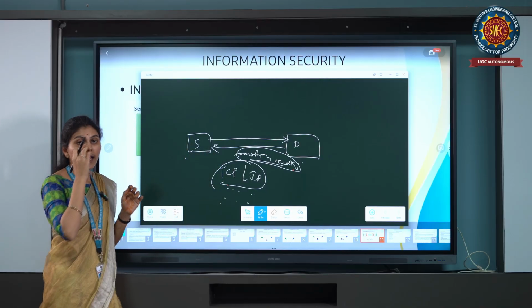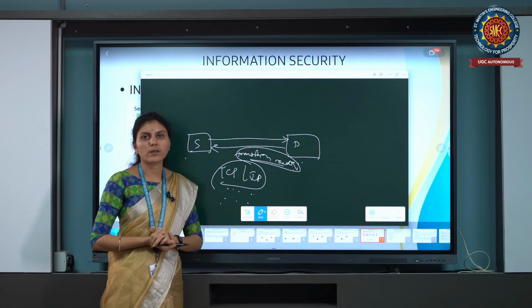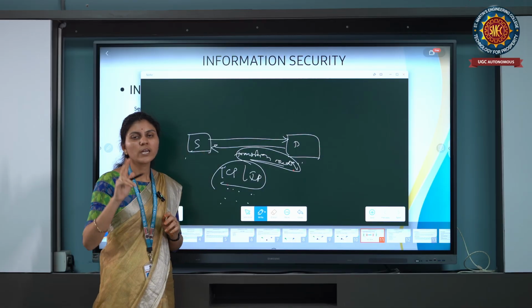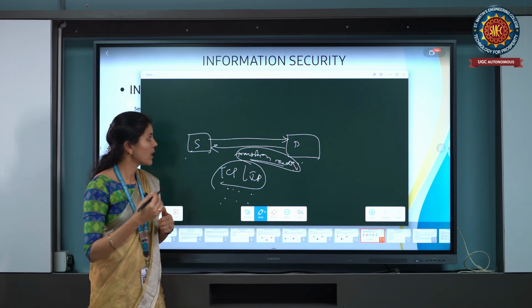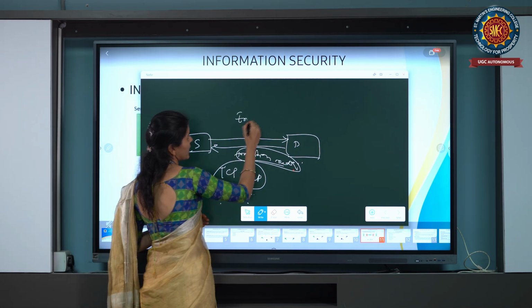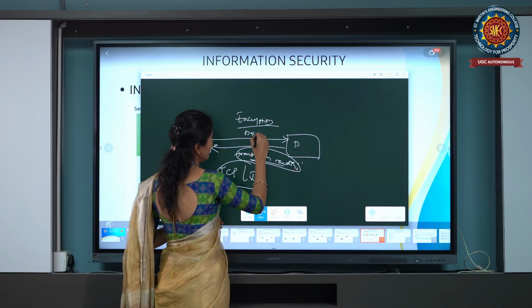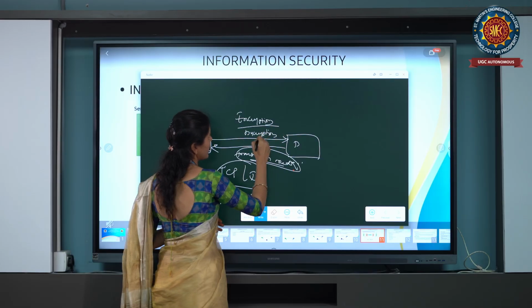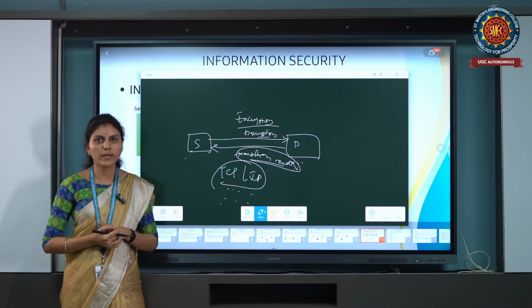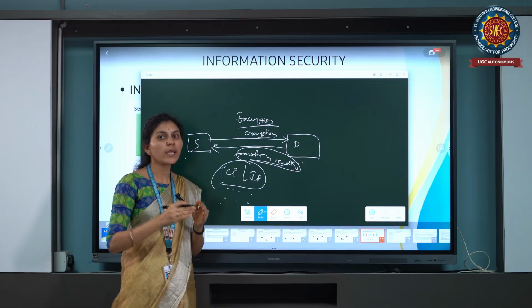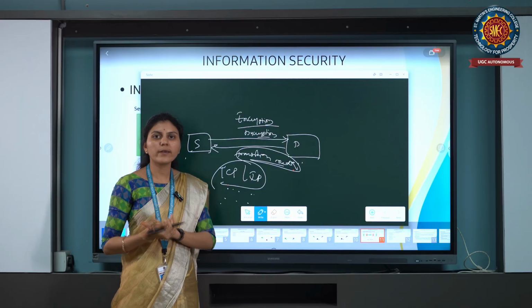In information security, we are using two types of techniques, that is nothing but encryption and decryption. What is encryption? Encryption is nothing but changing the readable format to the unreadable format.